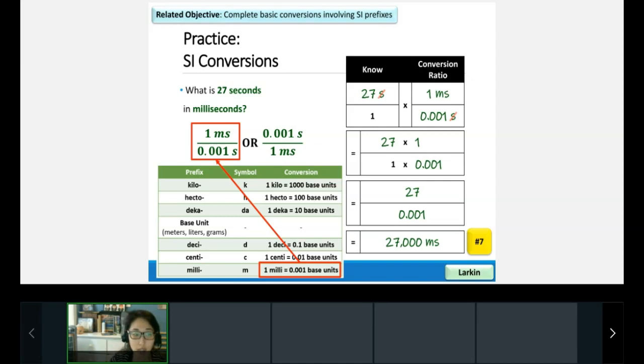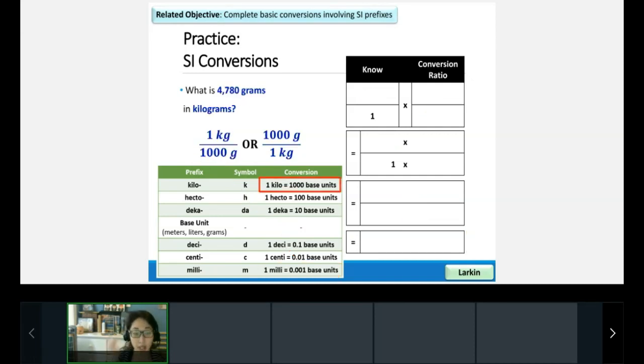Go ahead and raise your hand when you have that filled out and ready to go. Work quickly because we still have 2 more problems to go through. I think we're going to go a little bit into passing period, so please work fast. We're going to try one more practice one together, and then I'm going to help you set up your last one. The last one, though, you have to finish on your own. So make sure you have a calculator.